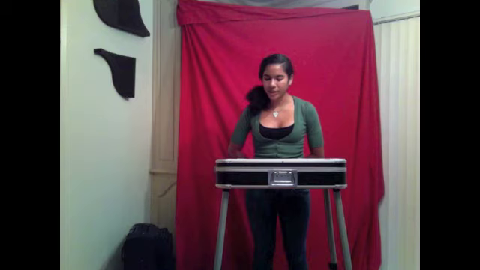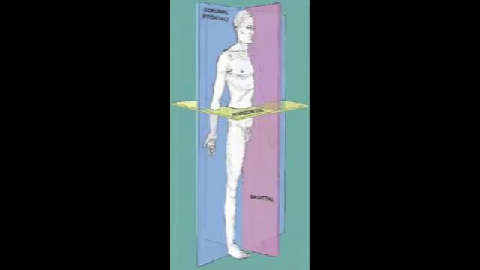of the body. The body can be cut along imaginary flat surfaces called planes. The sagittal plane divides the body or organ into left and right sections. When they are divided equally, it is the mid-sagittal plane, but when they are divided unequally, it is considered a parasagittal plane. The frontal plane divides the body organ into front and back sections. A transverse plane results in upper and lower sections. The oblique plane cuts the body or organ at an angle.